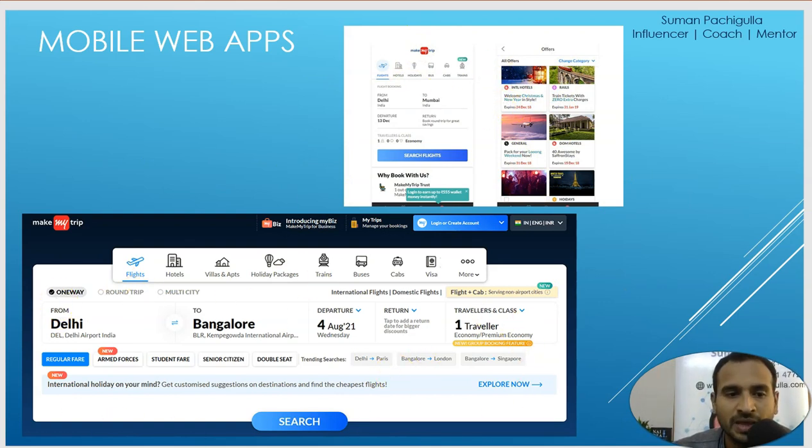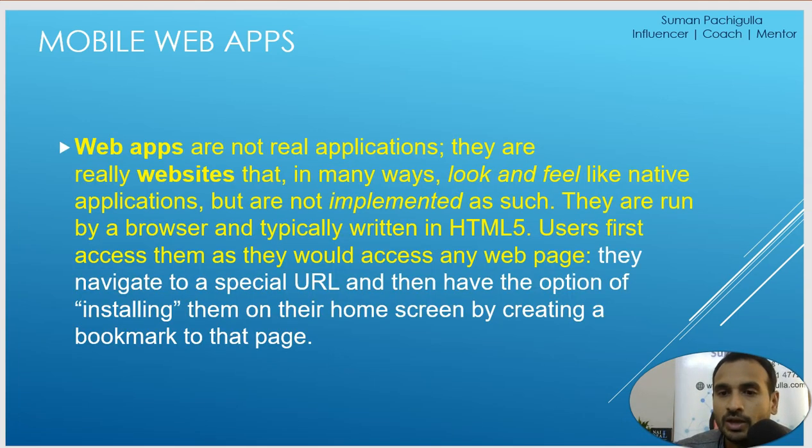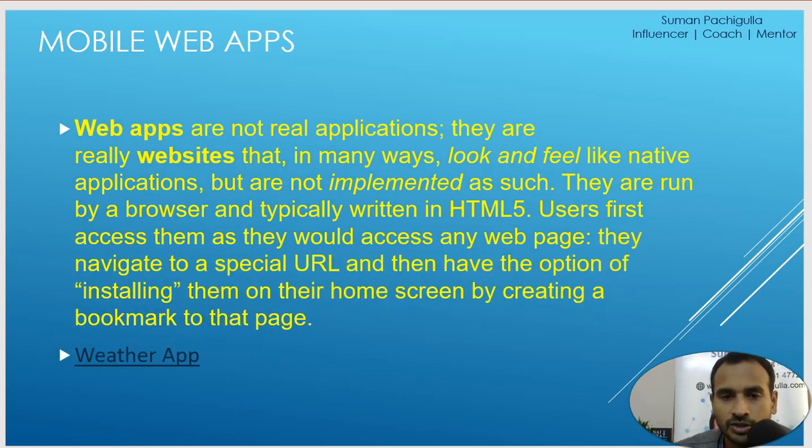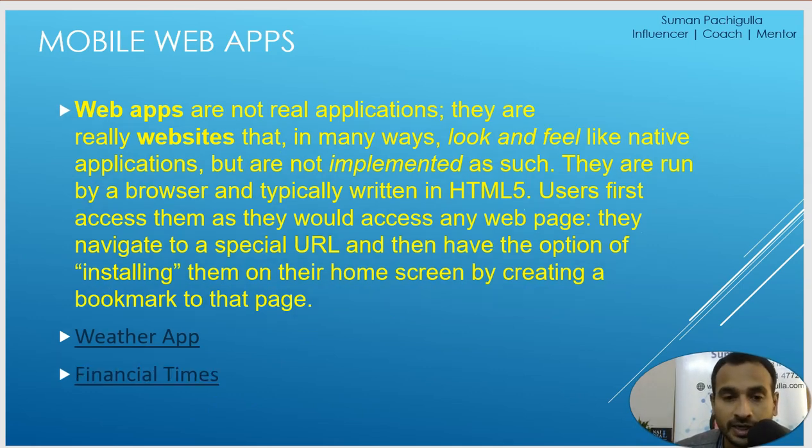So web apps can be accessed on laptops and desktops. At the same time, we can access them on mobile phones, and we can use them without installing anything. For example, Gmail you can access without downloading their app, Facebook, and what else? Okay, let me give you more examples. Any weather app you see, those are like web apps. It looks like a native app, but it isn't.